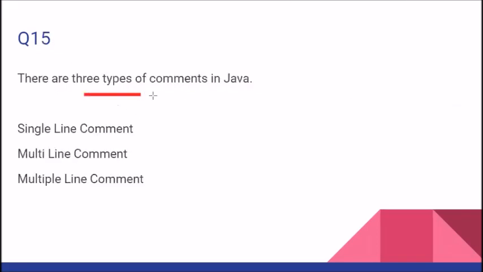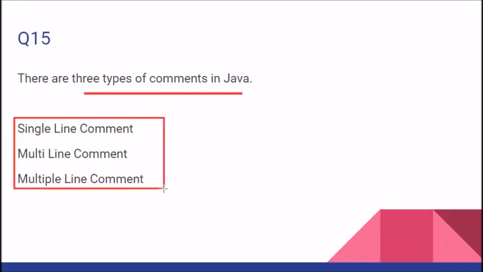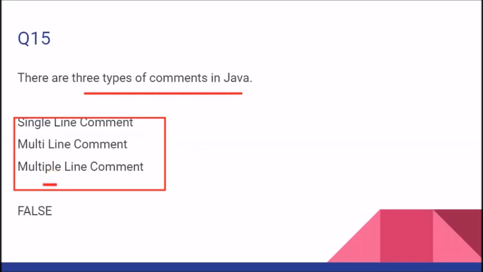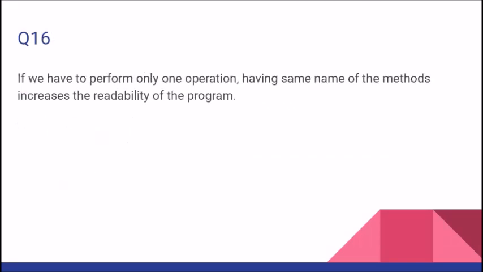There are three types of Java comment. Yes, we have three types of Java comment, but we must also see the names of the comments given there. We have single line, multi-line, multiple line. I don't think so. Students who are preparing properly, have they heard any word like multiple line in Java? So the answer turned out to be false. Let's see question number 16 in the same row.